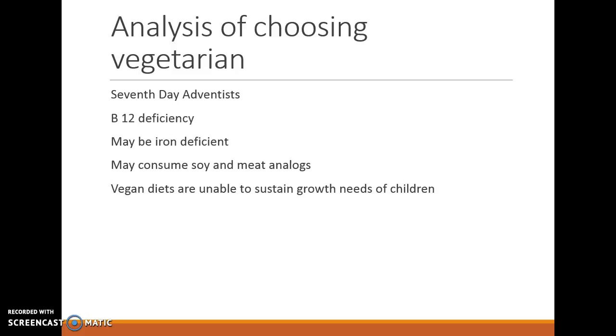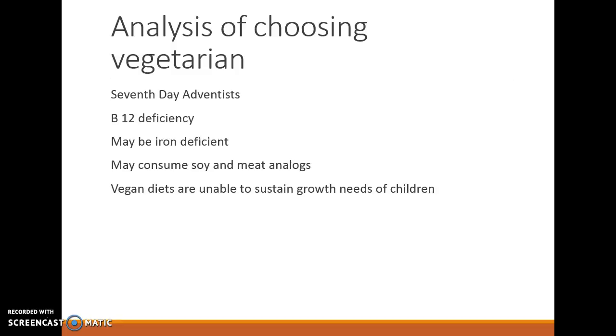So if you're choosing things for vegetarians, there are some people that are vegetarian, such as Seventh-day Adventists. If you look at your culture and religions section, you'll find that Seventh-day Adventists are vegetarians. They may have the B12 deficiency. Remember that B12 comes from animal sources. They may also have trouble with iron deficiency, as I said.